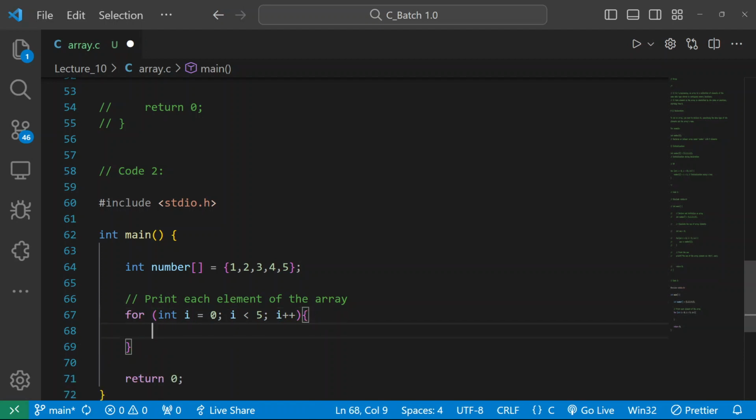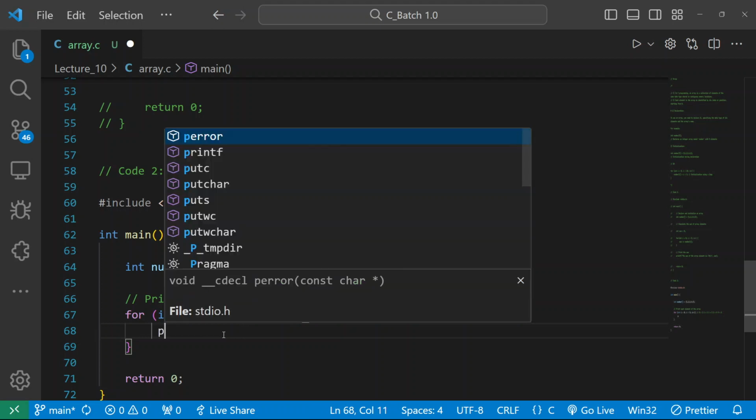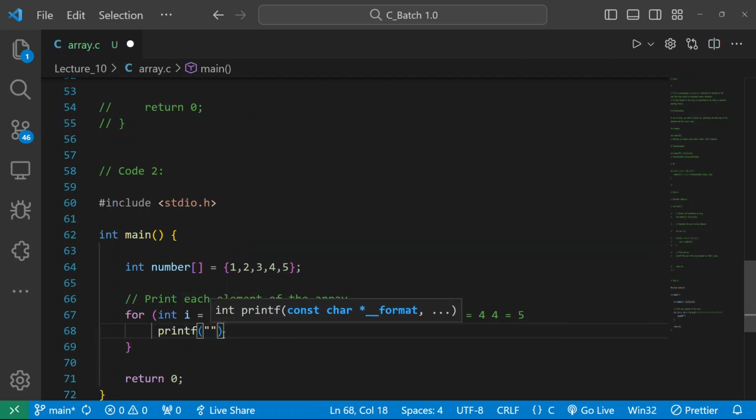Array starts from 0, remember this thing. Here lots of students get confused. 0 1 2 3 4. At the 0th position, your first element is there. At the first position, your second element is there. At the second position, your third element, at the third position your fourth, and at the fourth index your fifth element. So this is your position or index, and this is your element. Remember this thing. Many students get confused here itself. Let me print it here.